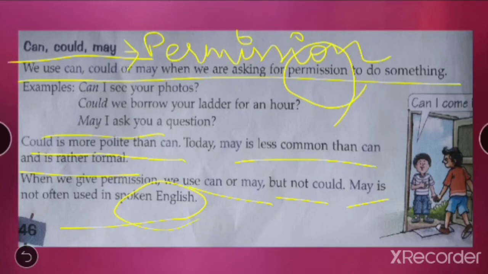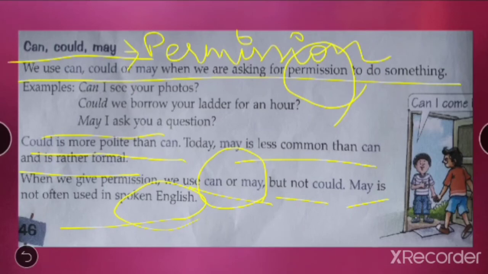Now when the teacher or somebody is giving you an answer, suppose you ask me, may I ask a question? What is used? Yes, you can, or yes, you may. So can or may, these two are used to give answers. But most of the time we don't use may. We use, you can ask me. Yes, you can ask me. This is the answer that we usually give.